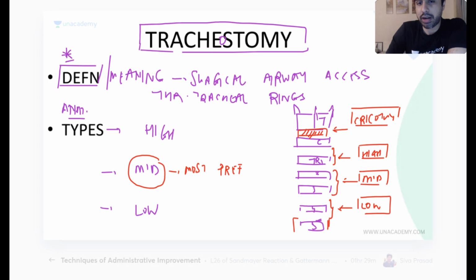So what is high tracheostomy, which I perform over here in this area? The problem with high tracheostomy is subglottic stenosis. Just like cricothyrotomy had a problem, even high tracheostomy has the same problem: if I injure the cricoid during the tracheostomy, it will cause subglottic stenosis. In mid tracheostomy, there is no problem because that will not injure the cricoid.